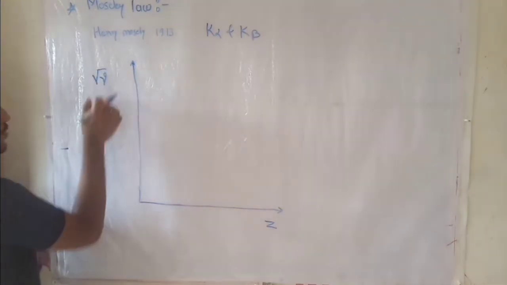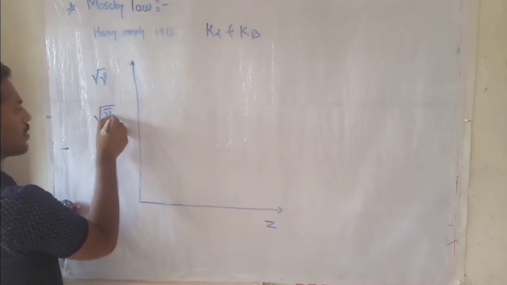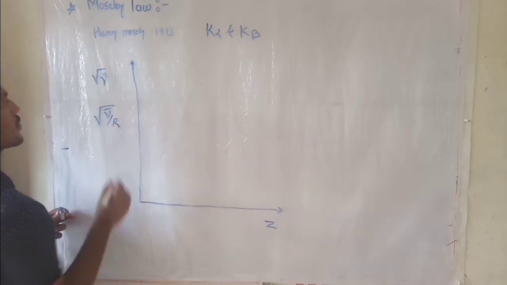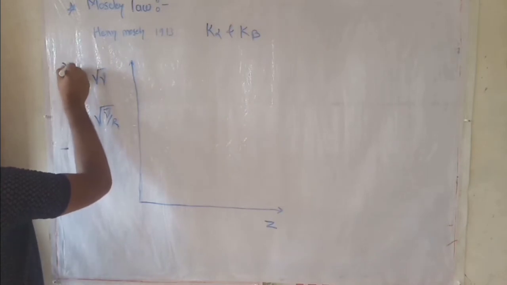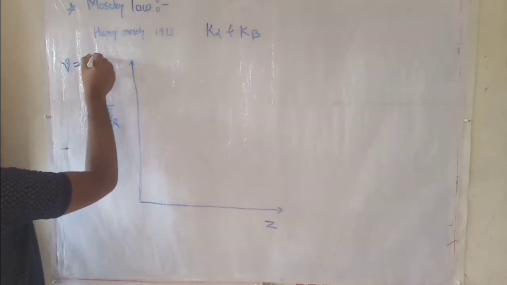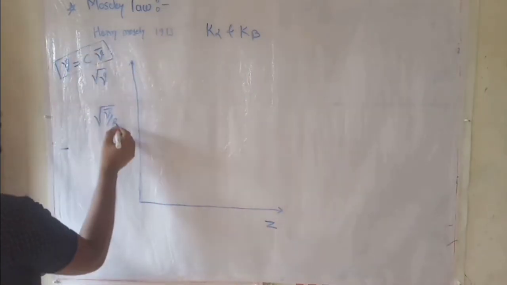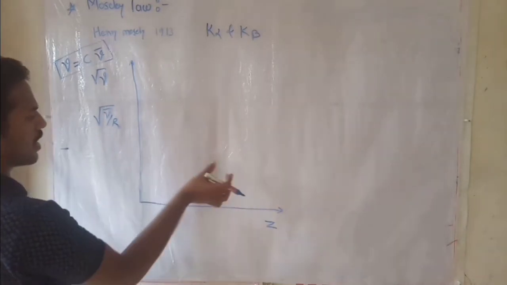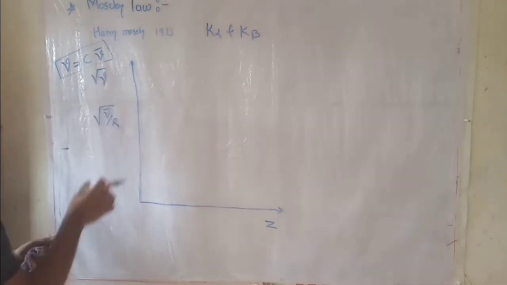Instead of this root of frequency, another equivalent term is the wave number divided by the Rydberg constant, because there is a relationship: frequency is equal to the speed of light times the wave number. Here c and R are constants. Therefore, the nature of the graph is not affected by these terms.